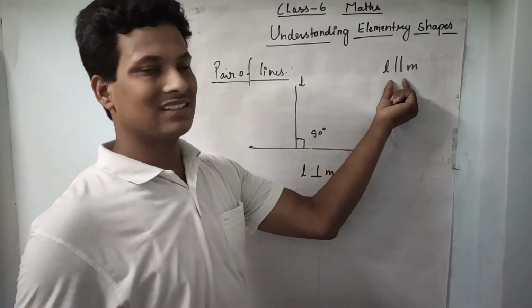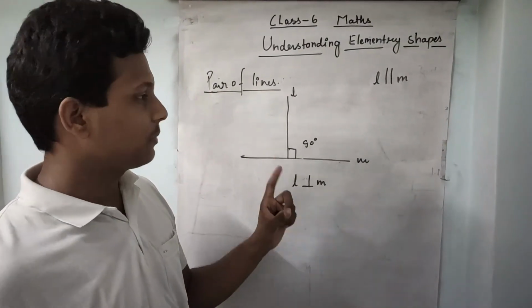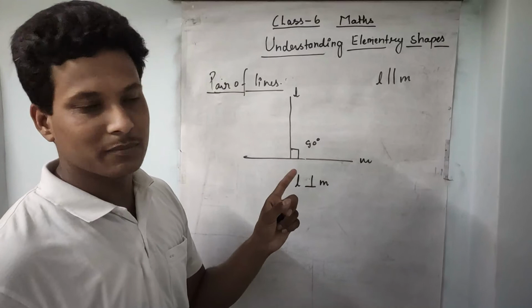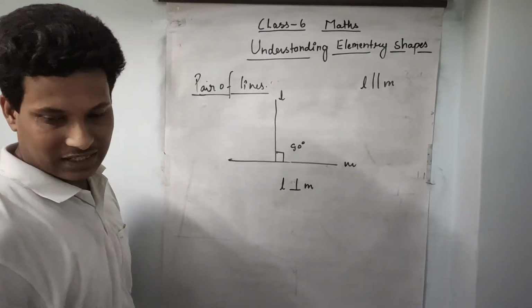Two bars are there for the representation of parallel lines. For the representation of perpendicular lines, perpendicular means if two lines have 90 degrees between them at the intersection point, then it is called perpendicular lines. Okay.